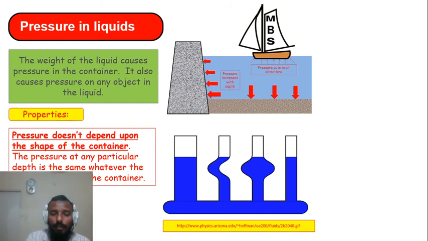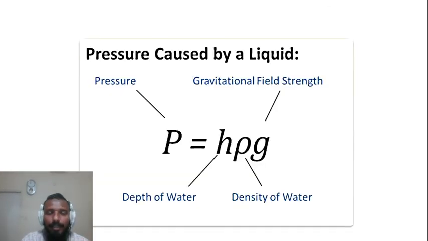So let's combine all these parameters in one formula. Here comes the formula that gives you the pressure of a liquid, or pressure due to a liquid: P is equal to rho g h. P is the pressure exerted by the liquid. h is the depth of the liquid at which the object is. Rho is the density of the liquid or the fluid, and g is the gravitational field strength or acceleration due to gravity, which is 10 in our syllabus. So we can calculate the pressure at a certain depth of liquid provided we know the formula and the concept.